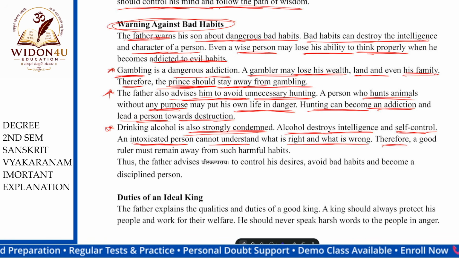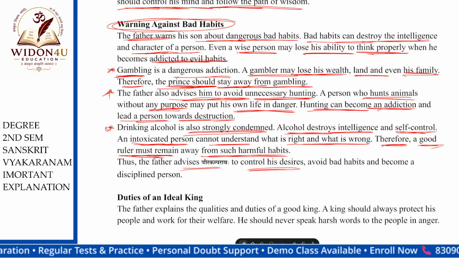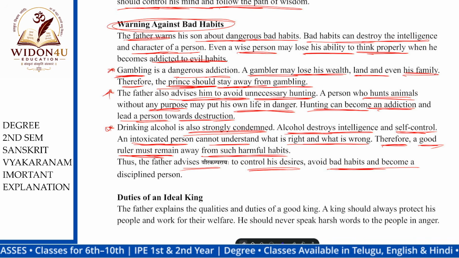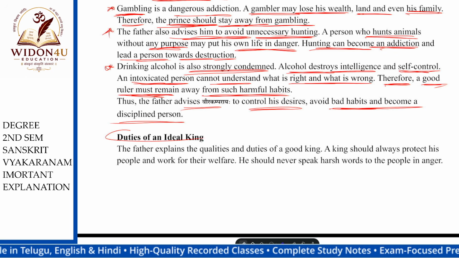Therefore, a good ruler must remain away from such harmful habits. Thus, a father advised Veerakamparaya: control your desires, avoid bad habits and become a disciplined person. Next one, duties of the ideal king.